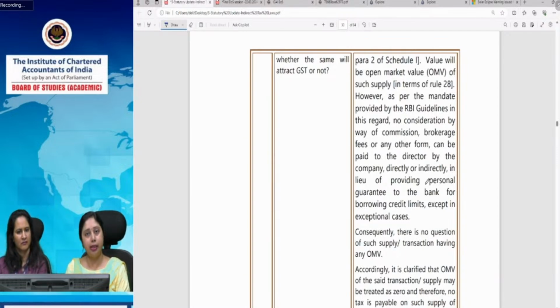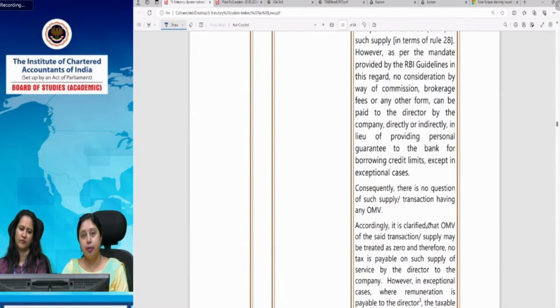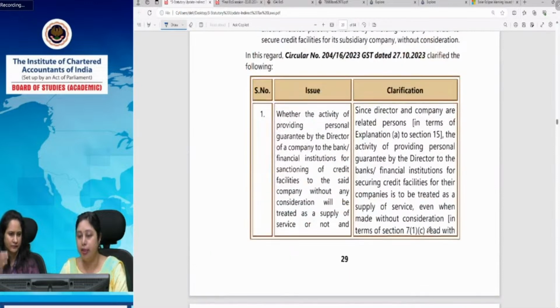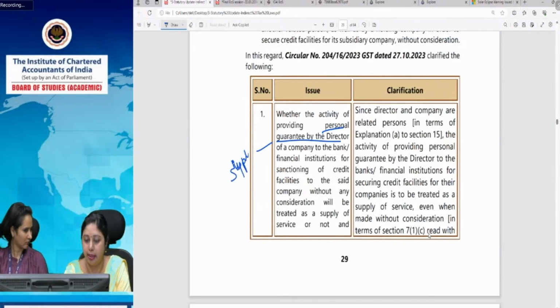As per RBI guidelines, it is prohibited that you charge any consideration, any commission, brokerage for this particular purpose. So since it is not a practice to charge any consideration for this guarantee by the directors, and RBI specifically prohibits it, there is no question of such supply having any open market value. And therefore, this open market value is considered as nil. So what conclusion do we arrive at? That the activity of providing a personal guarantee by the director is a supply, because these two are related persons, but it will be taxed under Rule 28.